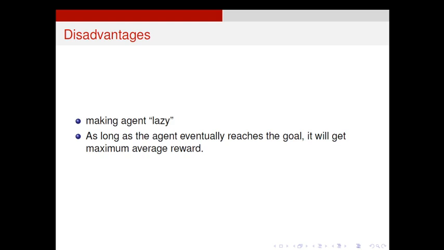The second point is, as long as the agent eventually reaches the goal, it will get the maximum average reward. See, what is our aim? Our aim is to help the agent learn so as to get maximum reward. But in each step we take the average reward, so automatically it maximizes the average reward. We fix on the average, then try to select those steps that maximize that average reward. That is why our expectation reduces to a mediocre level. That is one of the most popular disadvantages of using expected SARSA or Q-learning.